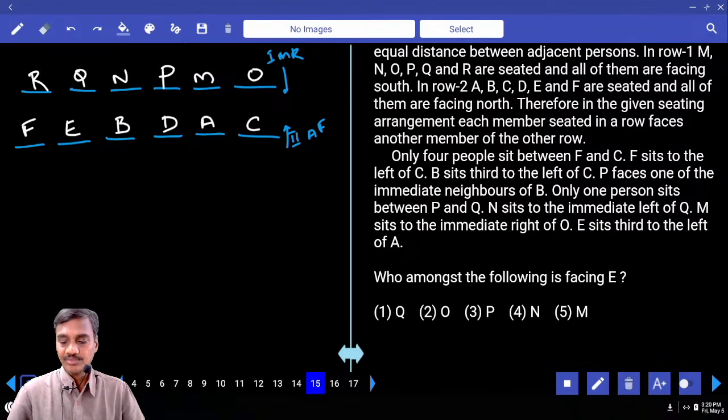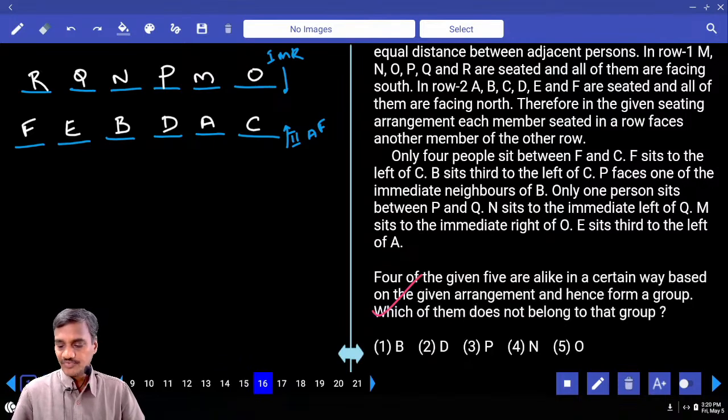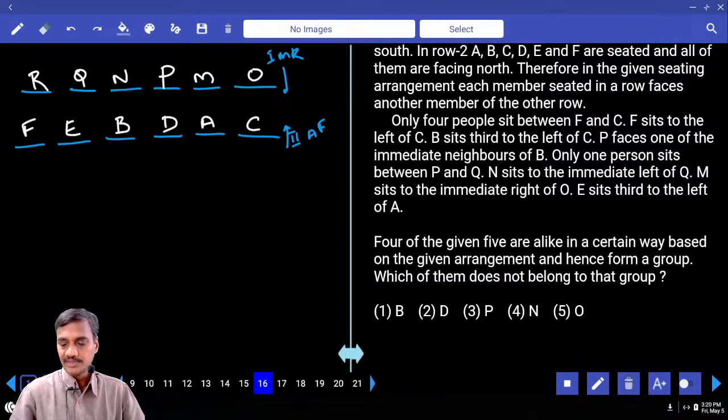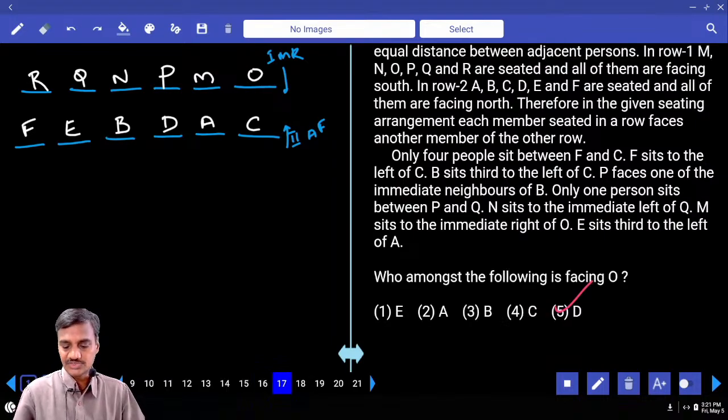Then who among the following is facing E? Q is facing E, that is choice 1, question 15. And for the four, odd one out: B, D, P, and O. These four persons are at the corners and the center, and O is at the corner, choice 5, question 16.